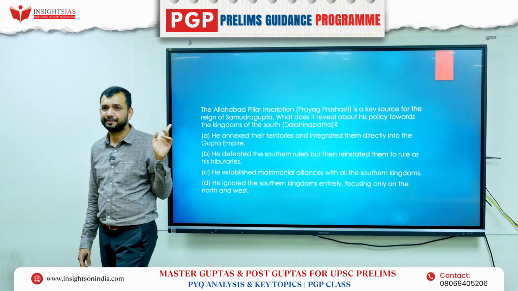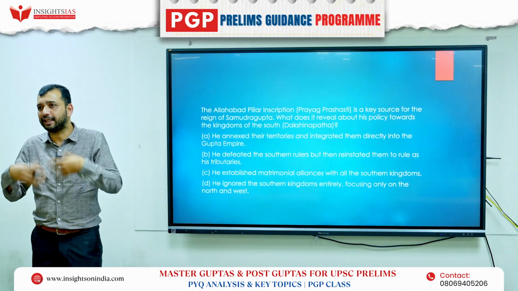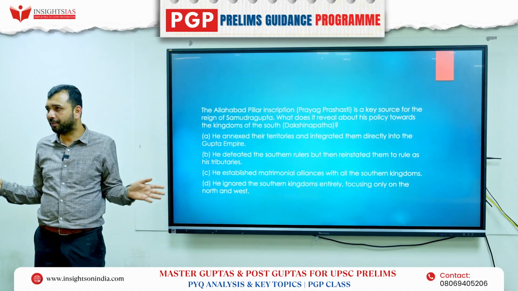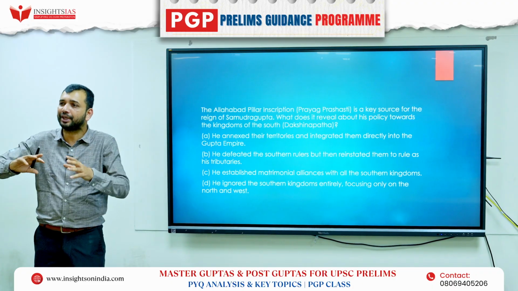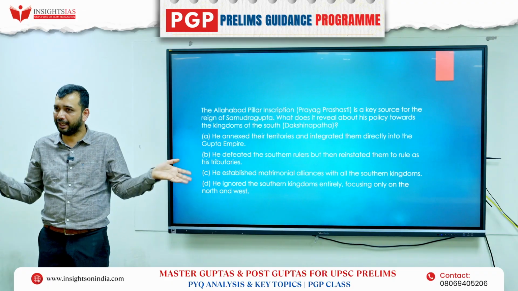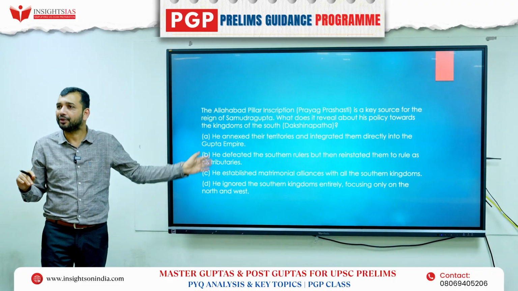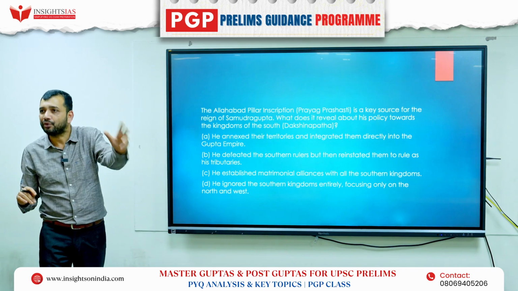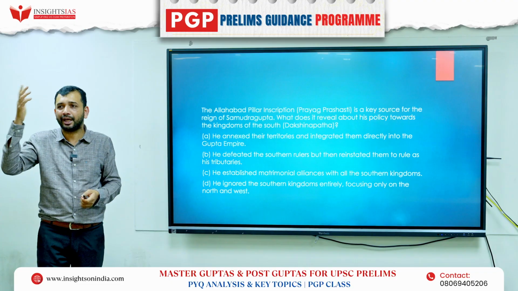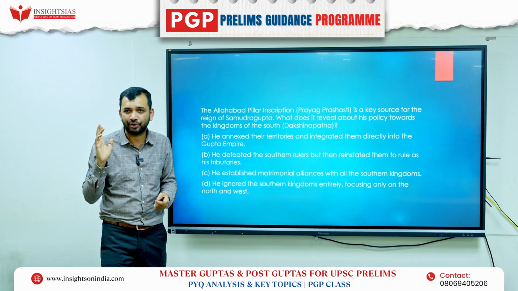Is it correct? Because Pallavas were there altogether. If he had annexed and taken it under Gupta, then Pallava would not be there parallelly. Chalukyas would not be there parallelly. So that means that annexing and integrating into the Gupta Empire did not happen. Whatever your understanding is, you have to apply and see. You cannot think that you have to read the pillar inscription, or that you did not read all those details about the pillar inscription. What makes sense or not, that you have to see.